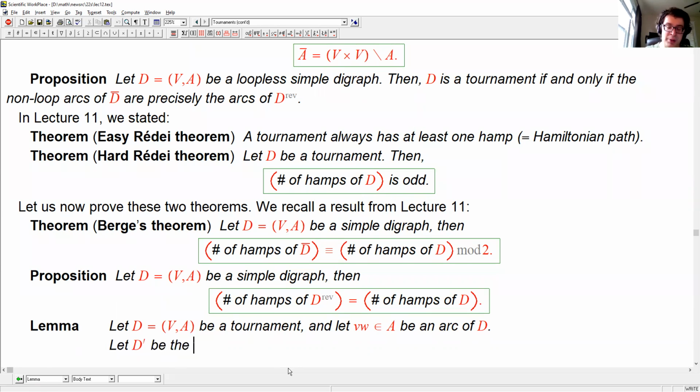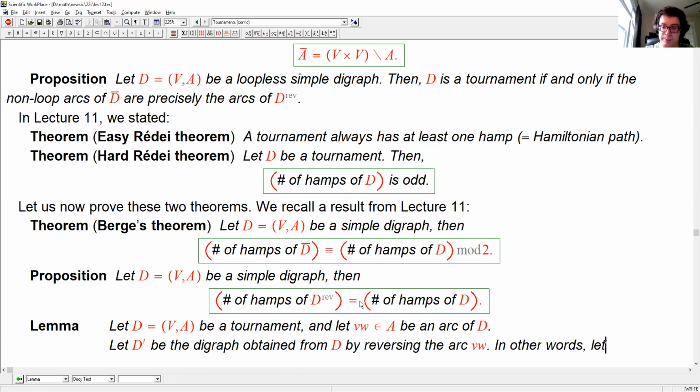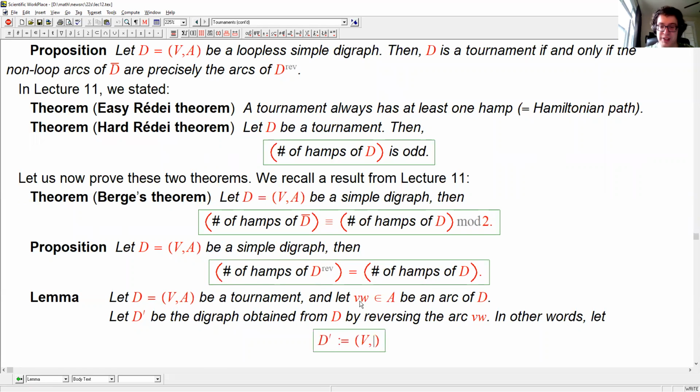Let D prime be the digraph obtained from D by reversing the arc VW. So we take the arc VW and we replace it by WV. We make it flow backwards. So in other words, to be rigorous, here is what I mean. Take away VW and add in WV.